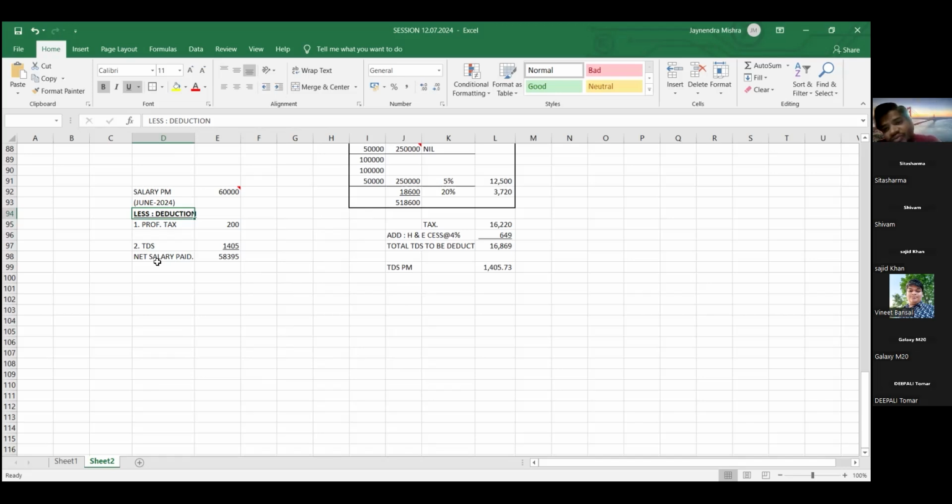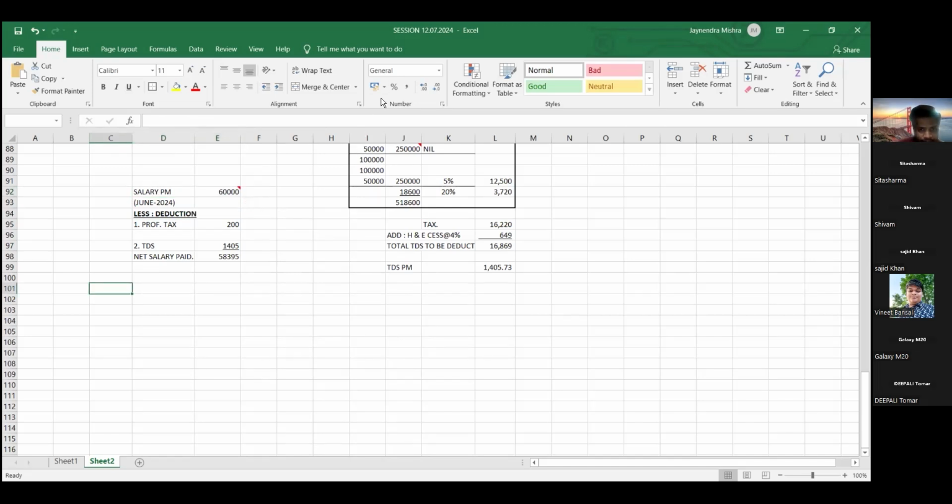In accounting, we follow the accrual concept. When you are paying the salary or expenses is not important. The salary we pay in July is not the expense of July, it is the expense of June. So by following the accrual system, we have to book this as an expenditure in June.